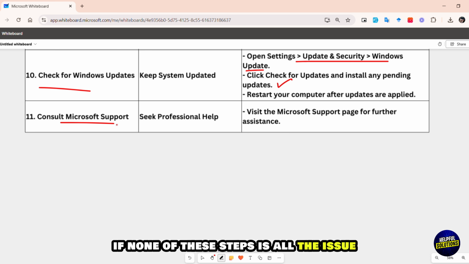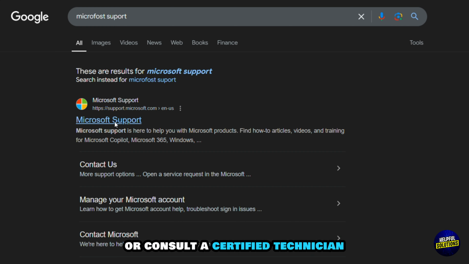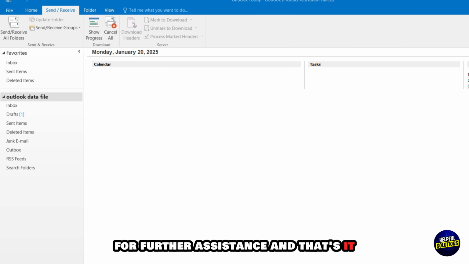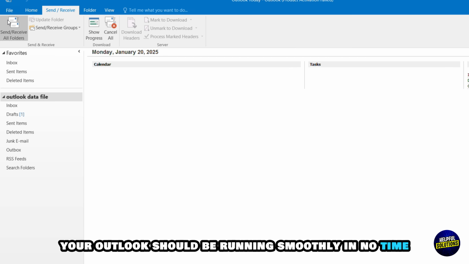If none of these steps resolve the issue, then contact Microsoft support or consult a certified technician for further assistance. And that's it. With these simple fixes, your Outlook should be running smoothly in no time.